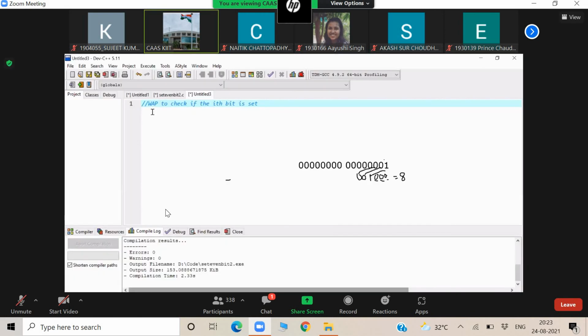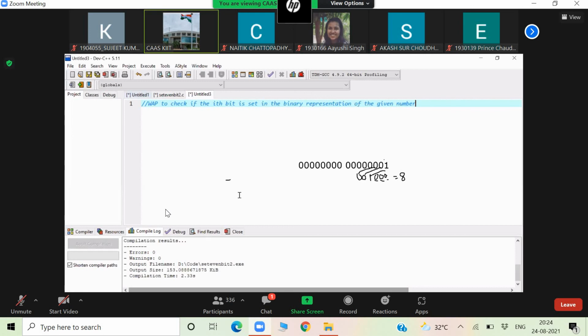One or not. Ith bit means the fifth bit is one or not, the sixth bit is one or not, that we are checking. This is the question. Ith bit is set means the ith bit is one or not.